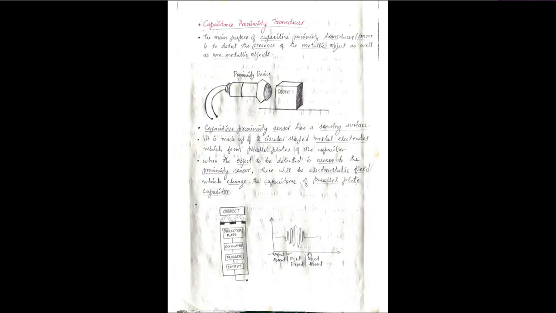Okay, so the next one is the capacitance proximity transducer. The main aim of the proximity transducer is that it will be having a sensor. You can see here one sensor is there. So its main use is that we can detect whether an object is present or not, whether it is a metallic object or a non-metallic object.